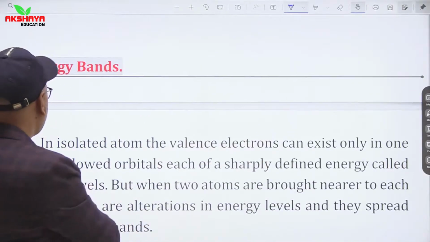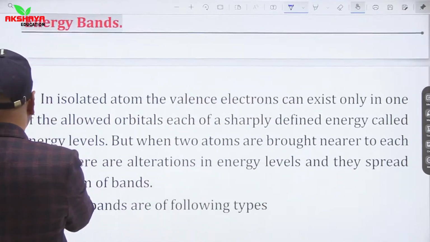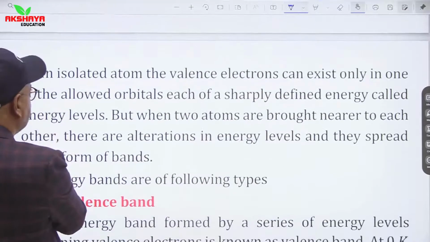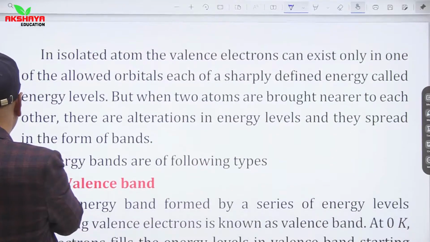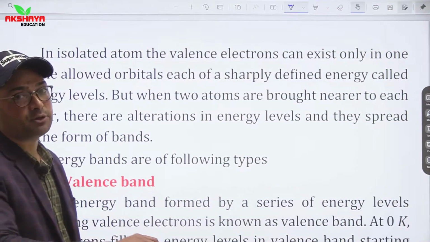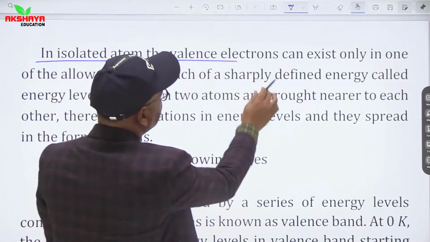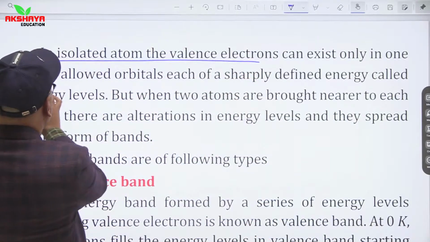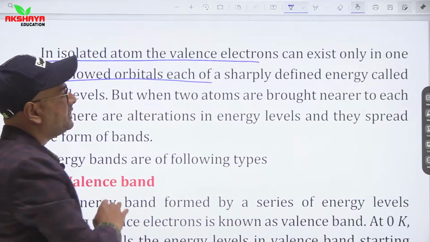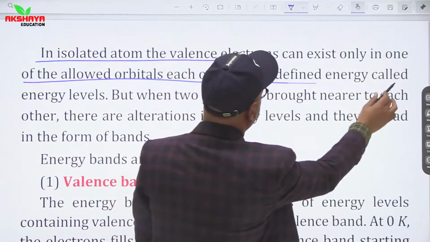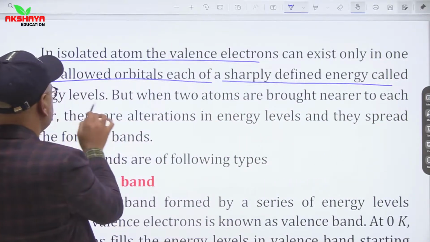Now let us talk about energy bands. What are energy bands, and how are solids classified into different sections based on energy bands? In an isolated atom, the valence electrons can exist only in one of the allowed orbits, each of a sharply defined energy called an energy level.